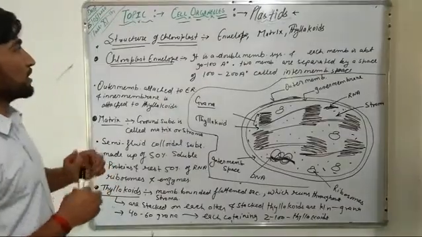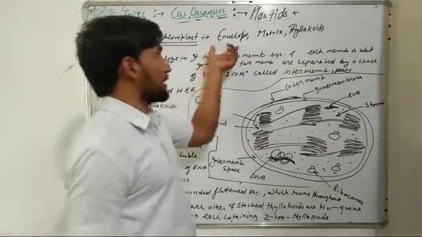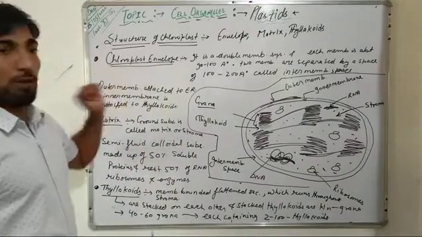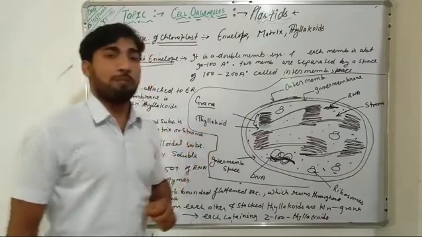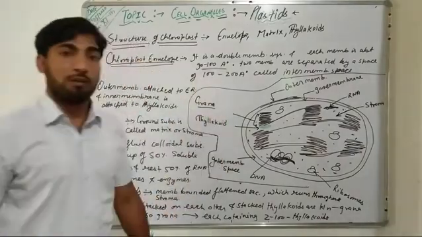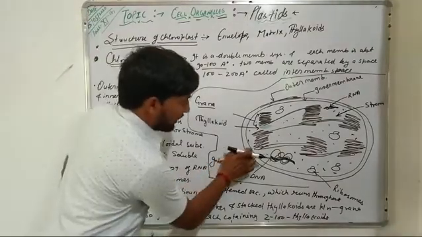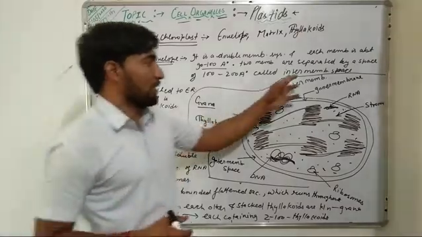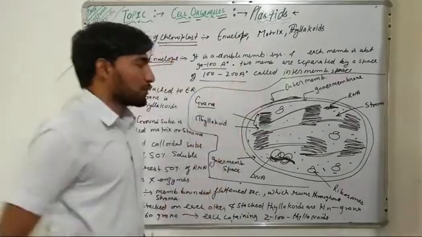Now come to the structure of chloroplast. Usually this chloroplast consists of three parts, that is envelope, matrix and thylakoids. The chloroplast envelope is a double membrane bounded system, and each membrane of the chloroplast is about 90 to 100 angstrom in thickness. The two membranes, that is outer membrane and inner membrane, are separated by a space known as intermembrane space of about 100 to 200 angstrom.